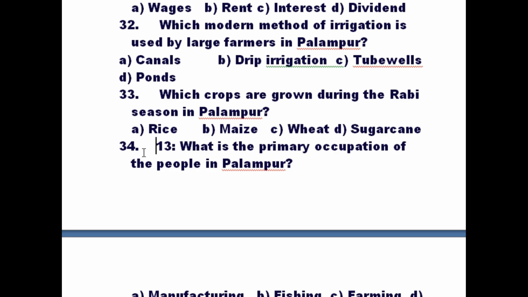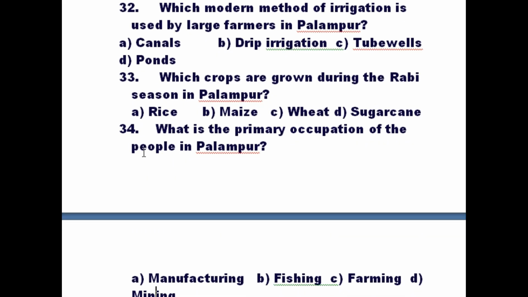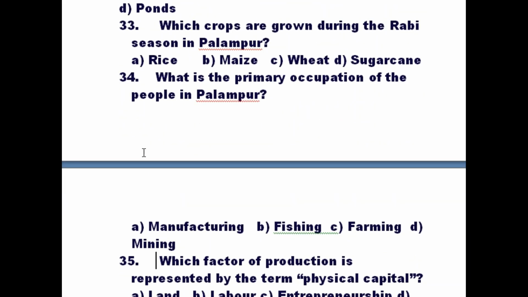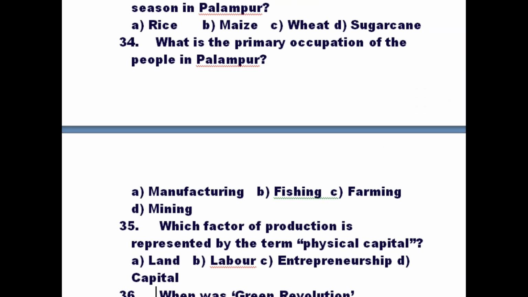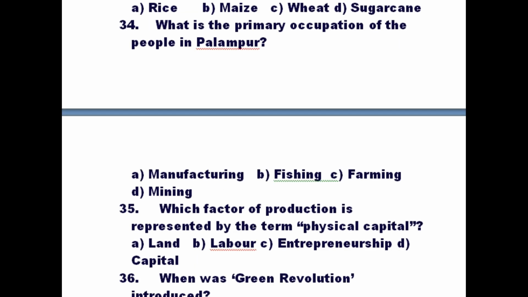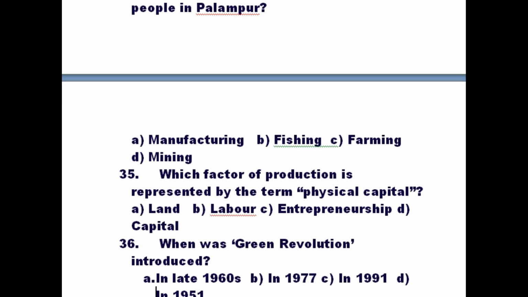Next question is 34. Note down the question very carefully. Write down the question option numbers very carefully. Primary occupation. What is physical capital? So, when was Green Revolution started? Which year?